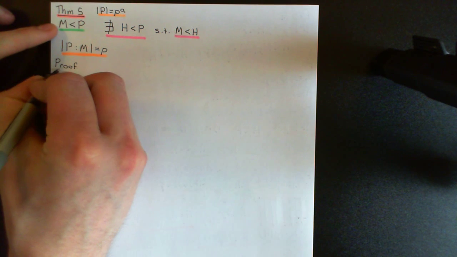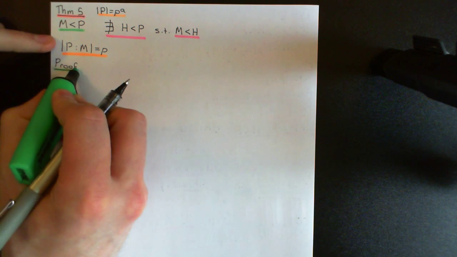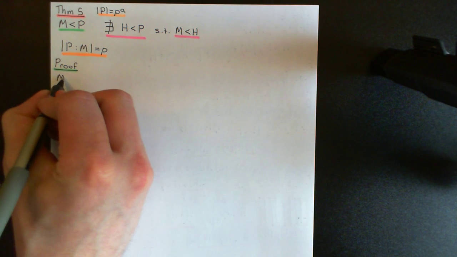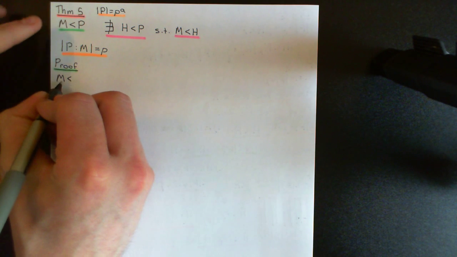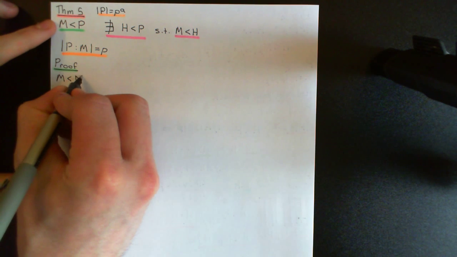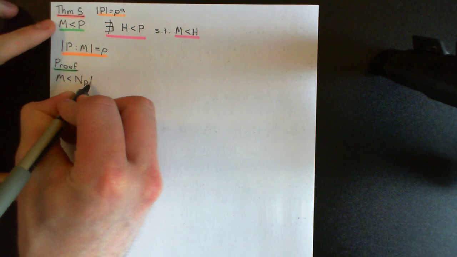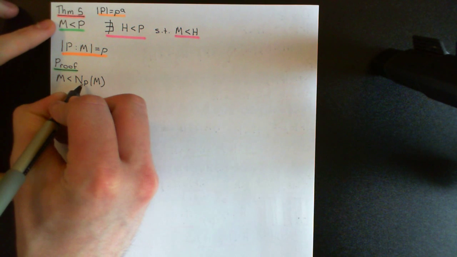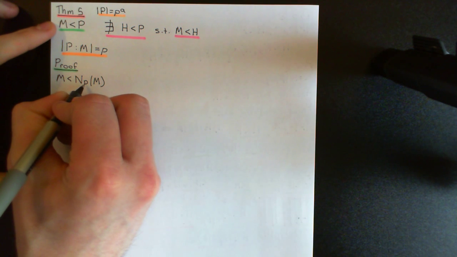So we're going to use Theorem 4 here, that any proper subgroup is always properly contained within its own normalizer. And that will apply for our maximal subgroup. So I can instantly say that my maximal subgroup, which is a proper subgroup, will be properly contained within the normalizer of itself in P. Now what does that instantly mean?